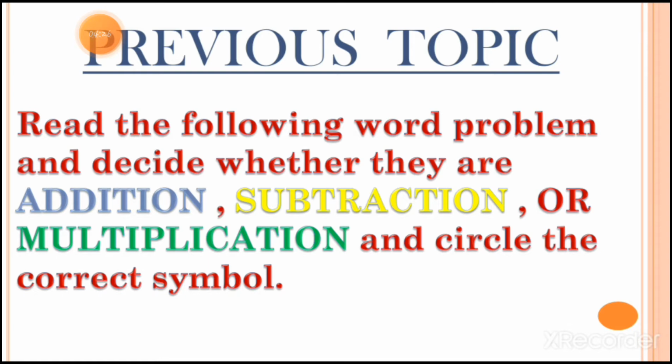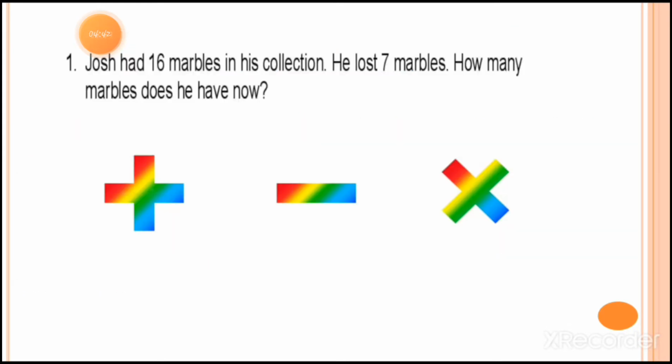So let's do some practice of this topic, and then we have done the word problem, question 2, textbook exercise, and you have to write down these types of exercises into the fair book. So students, I hope you understood. Let's see example number 1. Here are the 3 signs. You can see plus, minus and multiply. You can see the 3 signs here. Now let's read the question.